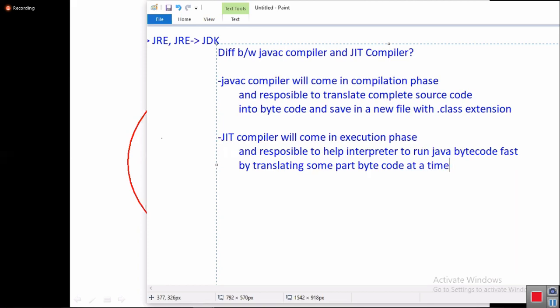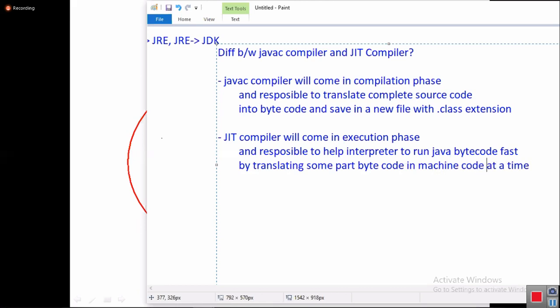That's it. So tell me, the interpreter will go line by line. In the process of going line by line, it is taking more time. So the JIT is telling the interpreter, you wait, I will do that work. So immediately it takes all the 10 lines of the code, complete 10 lines at a time, converts them into machine language code, simply machine code, at a time. So it will help like this.